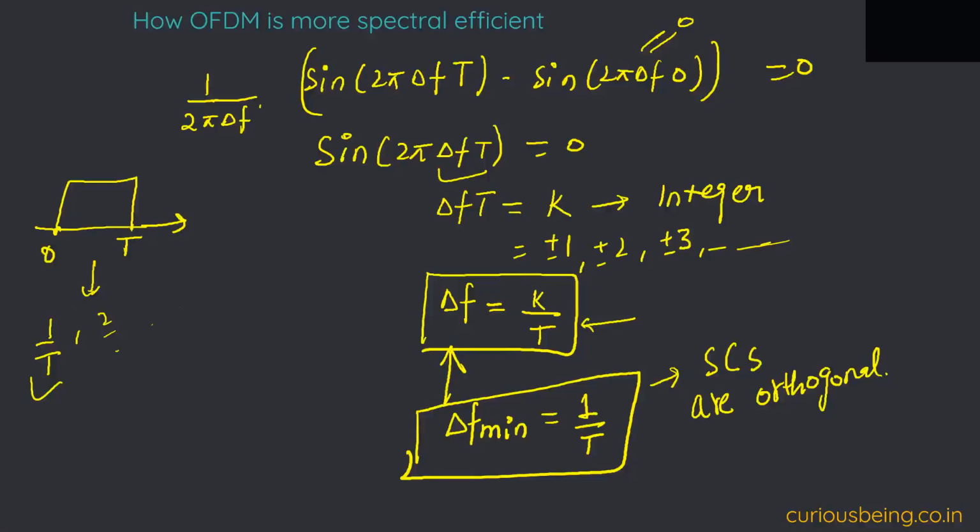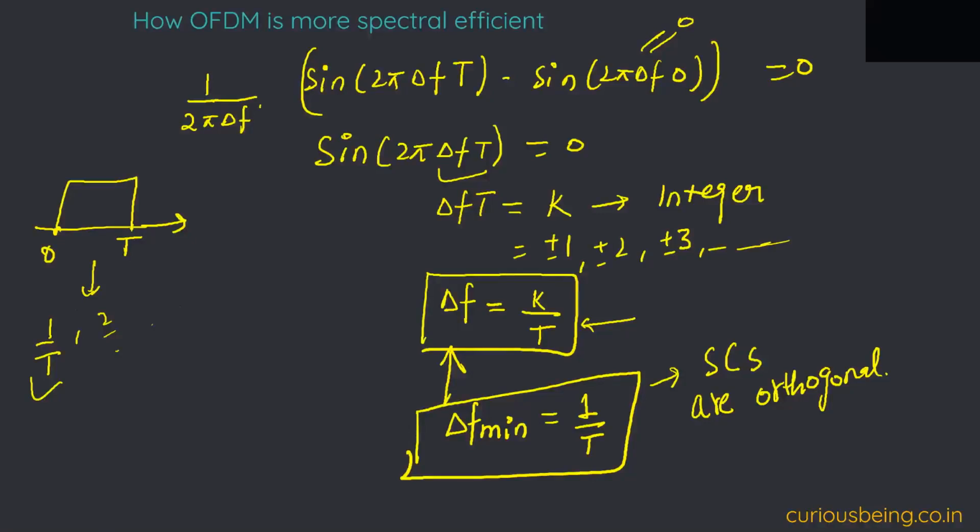Okay, but you're saying that minimum it should be. Yes. So for 1 by T they will be orthogonal, for 2 by T also they will be orthogonal. Okay, you're saying in multiples of 1 by T. Multiples of 1 by T, so it could be 2 by T also. Yeah, I got it. Awesome.